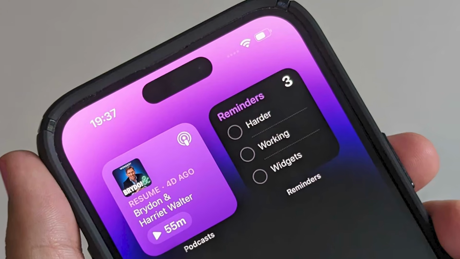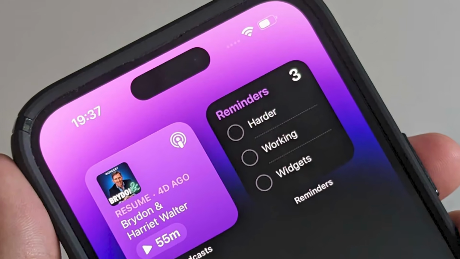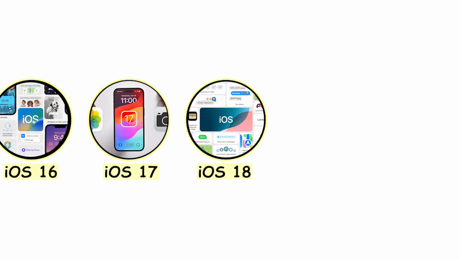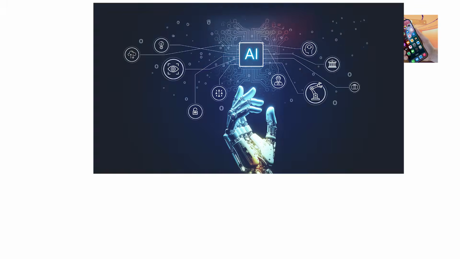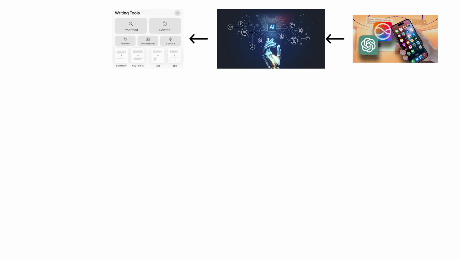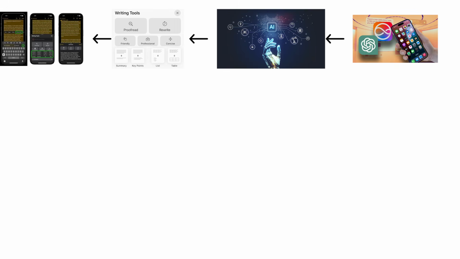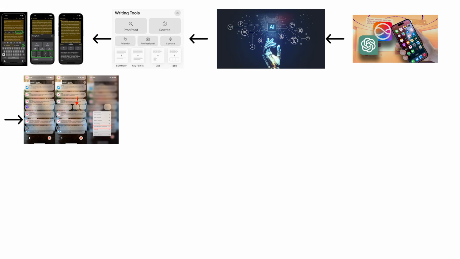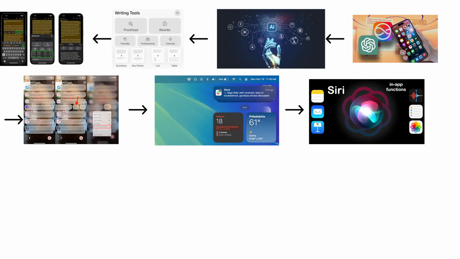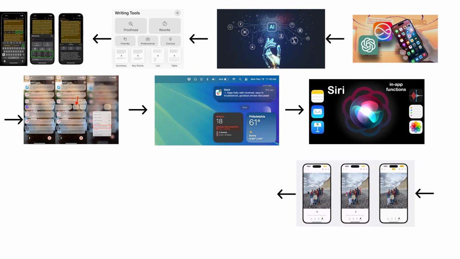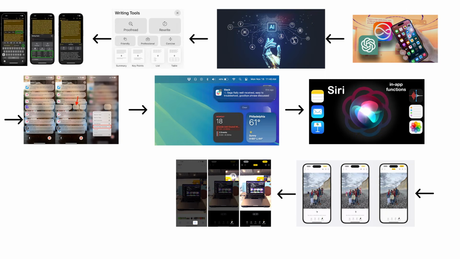Then the next update promised to change everything with AI. iOS 18, Apple Intelligence and the AI iPhone. iOS 18 introduced Apple Intelligence, AI built directly into the operating system, writing tools that rewrote and summarized text across every app, notification summaries that compressed stacks of alerts into single lines, an upgraded Siri with broader knowledge and system-level actions, a cleanup tool in Photos that removed unwanted objects from images.